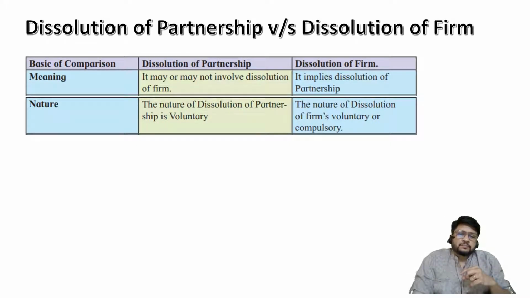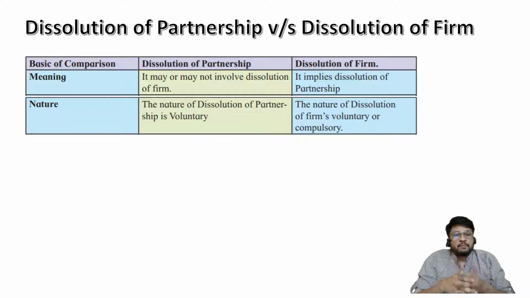For example, if a partnership is created for a specific purpose, let us say for construction of bullet train, 2 or 3 different entities have come together and they have created a partnership firm, and then the work of construction of bullet train is over, bullet train route or whatever it is, that work is over. In that case, the partnership automatically should get dissolved. Or sometimes it may so happen that a partnership is started for a specific period, that let us become partners for next 5 years, let us work together as partners for next 5 years. Then upon the completion of 5 years, the partnership is automatically dissolved, it is compulsorily dissolved.